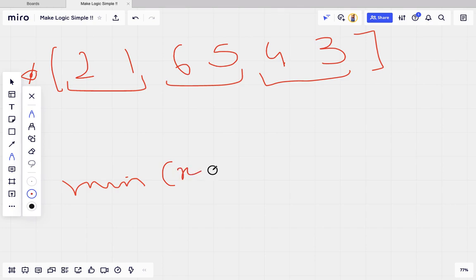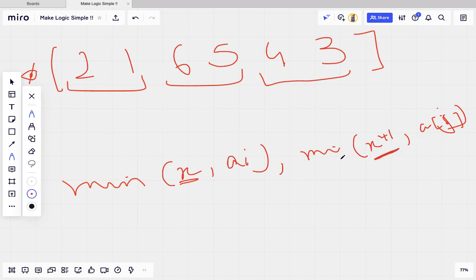Like it is x and a of i comma min of x plus 1 comma a of i, a of j, something like j. Okay, we will send these to position. Here you can notice we will send x plus 1, and these will be compared, the minimum of these both will be given to us.